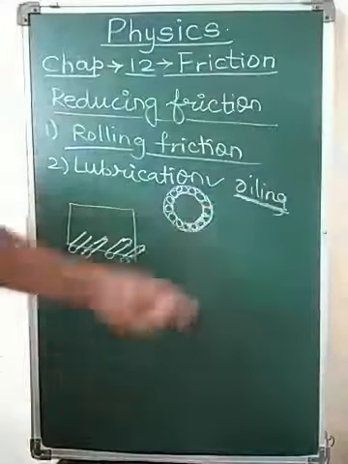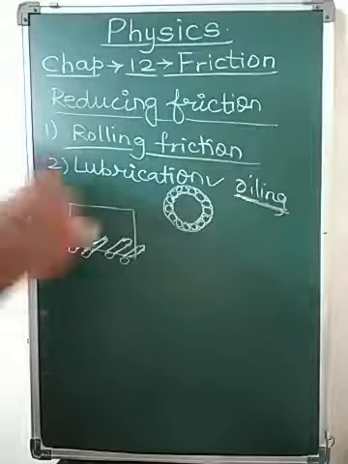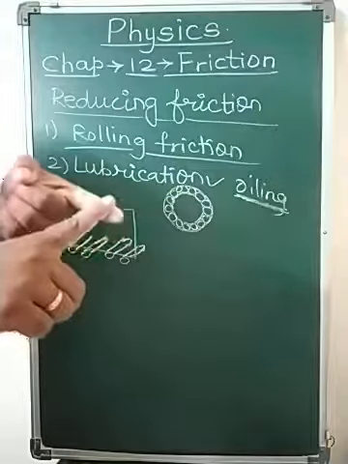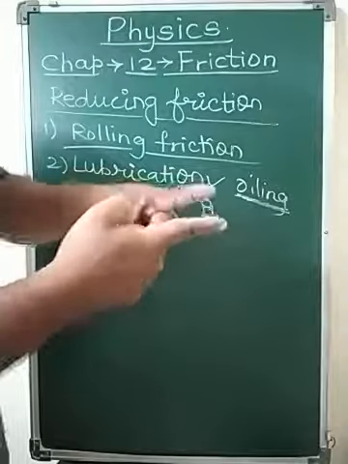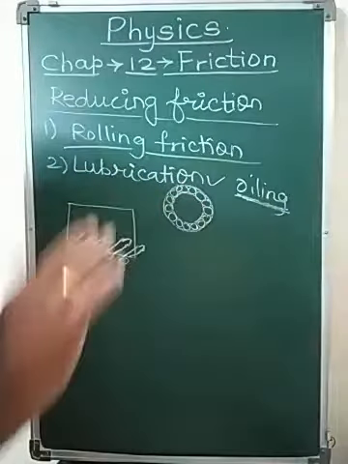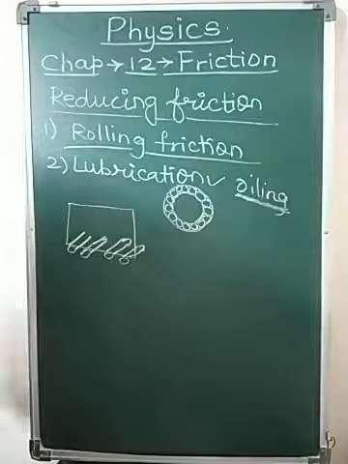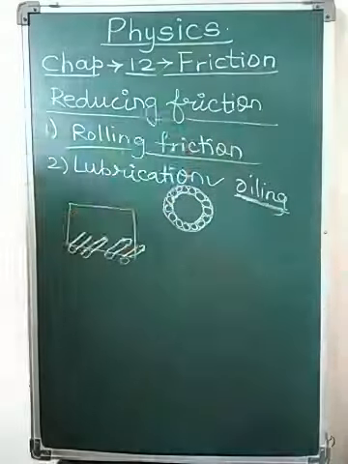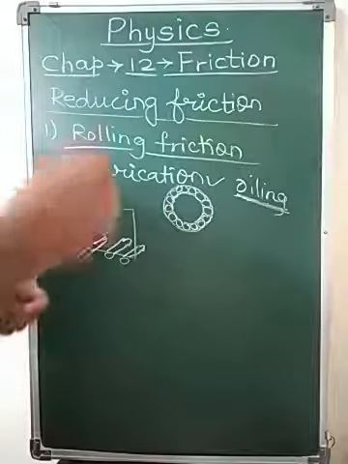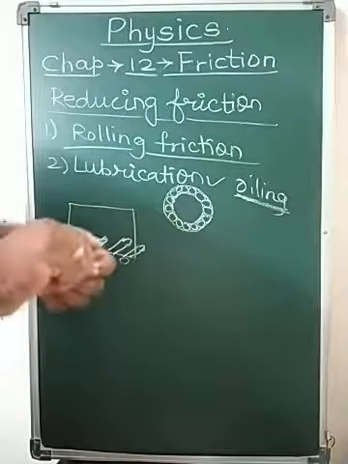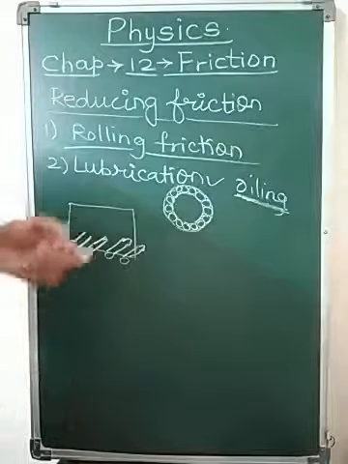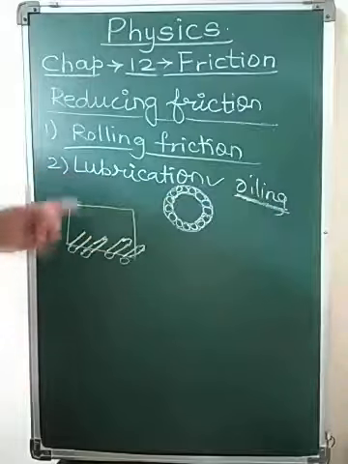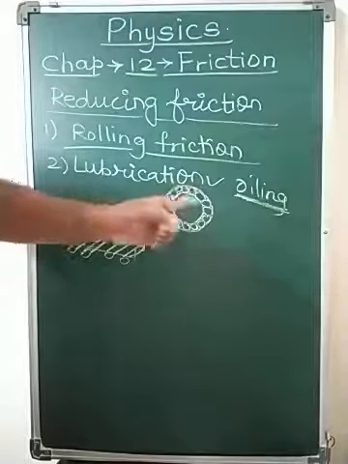As soon as the oiling is done, the surfaces become smooth. The oil acts as a smoothness between the two surfaces, and therefore our bicycle starts moving very freely. Even the doors and latches, if our locks are not working properly, we put oil in them. Putting oil on objects is called lubricating the surfaces.